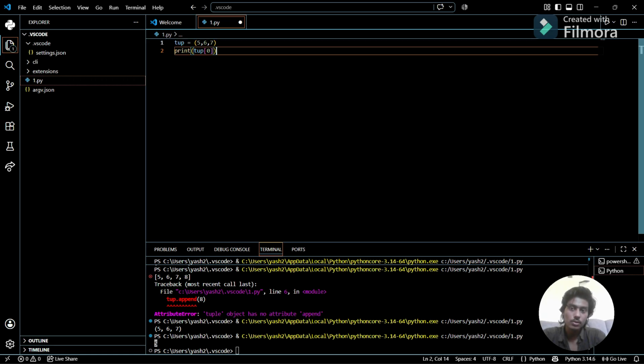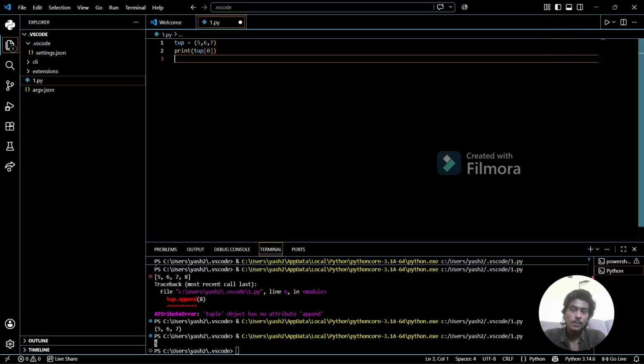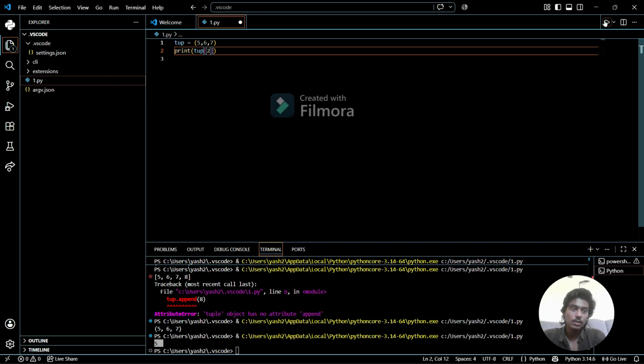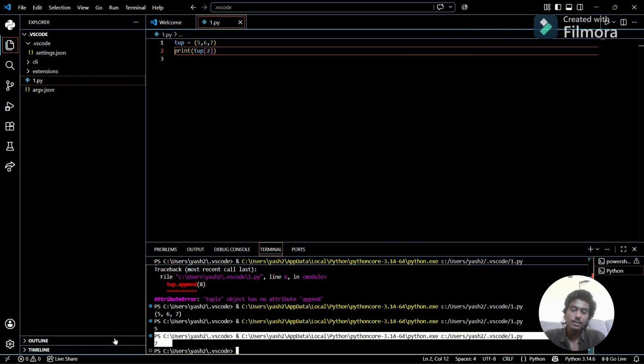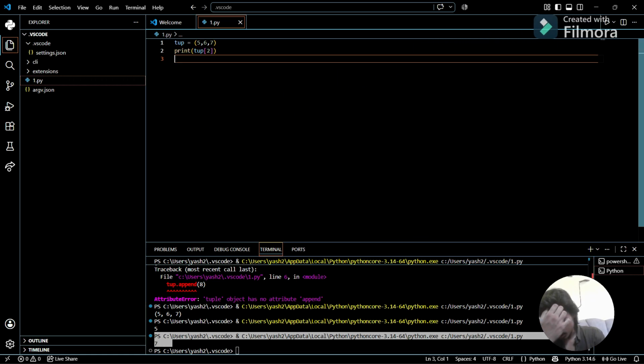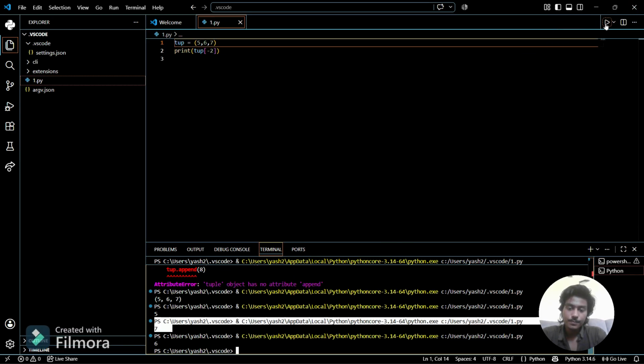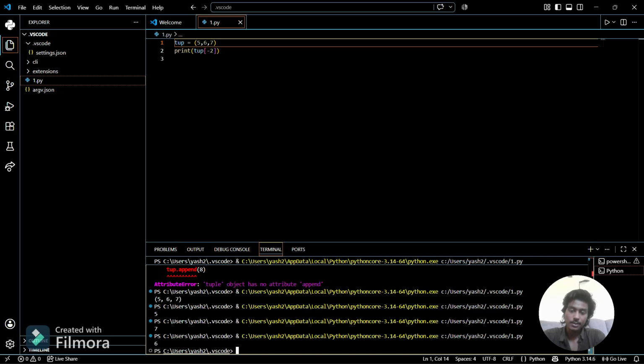We can use the same logic of slicing or indexing in the tuple. See, 5 is printed at the 0th index. If I want to print 3, it will print 7, because 7 is at the 3rd index. If I want to print minus 2 here, it will print 6. So here you can see 6 is printed.